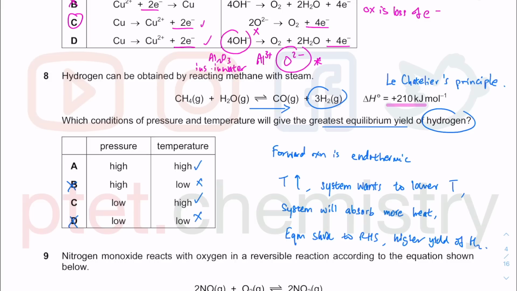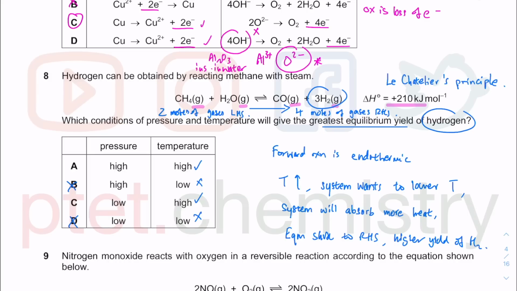In terms of the pressure, we always look at the moles of the gases. So focus on the state symbols. We have 1 mole and 1 mole, so we have 2 moles of gases on the left. And then we look on the right hand side. We have 1 mole of CO and 3 moles of H2 gas. We have 4 moles of gases on the right hand side and 2 moles of gas on the left hand side.